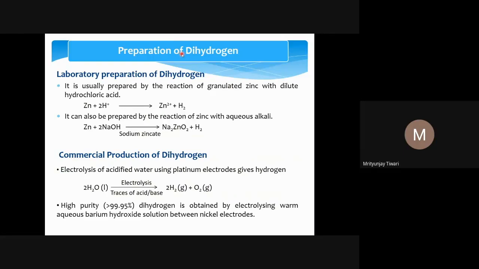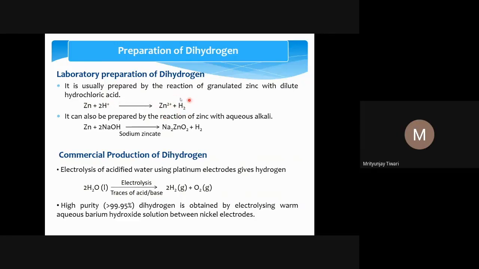Now, the preparation of dihydrogen. When we talk about the preparation, how do we prepare hydrogen? There are two things that we talk about whenever we talk about the preparation of a chemical compound or any chemical species. One thing is how we prepare it in the laboratory, and sometimes we prepare certain chemicals by in situ preparation. In the laboratory, I think I explained it when I was discussing redox chemistry: when certain metals react with an acid, hydrogen gas evolves.